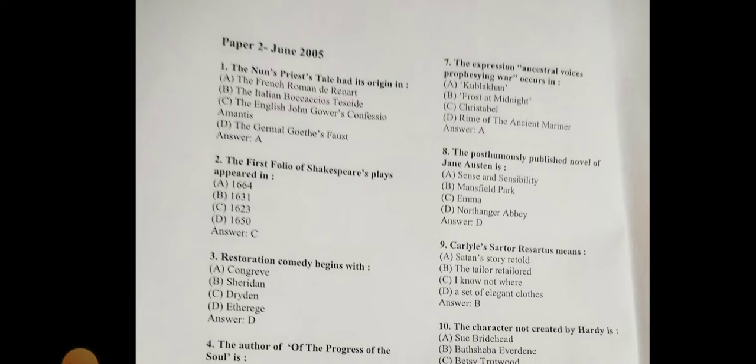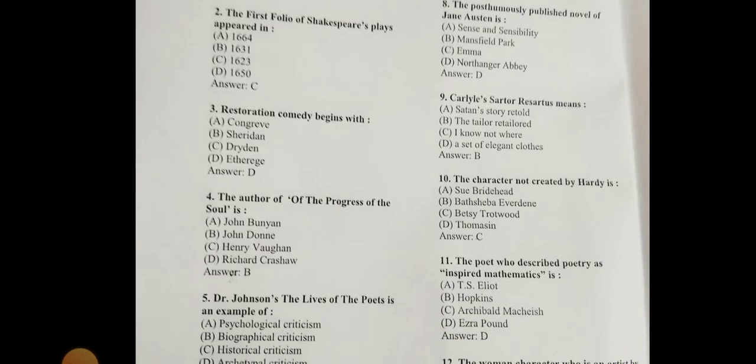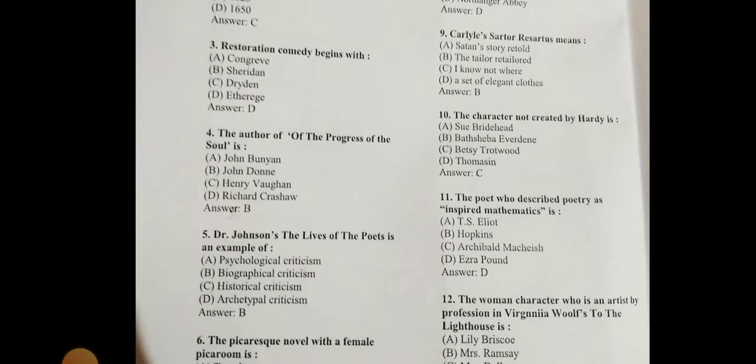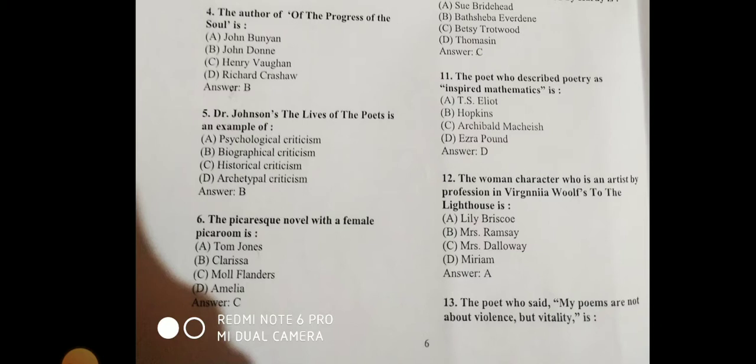The posthumously published work of Jane Austen, which is a novel, is Northanger Abbey. Carlyle's Sartor Resartus means, the right answer is the tailor retailored. The character not created by Hardy is, the right answer is Betsy Trotwood. The poet who described poetry as inspired mathematics is Ezra Pound. The woman character who is an artist by profession in Virginia Woolf's To the Lighthouse is Lily Briscoe.